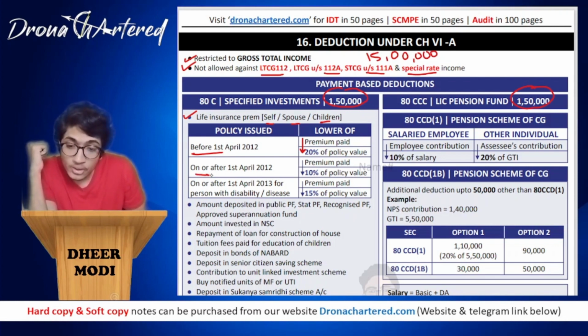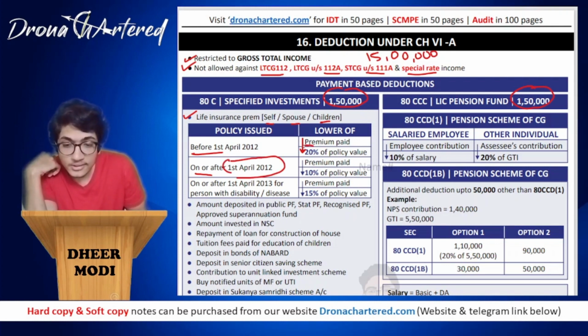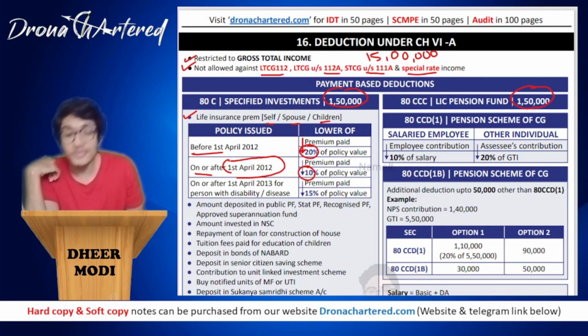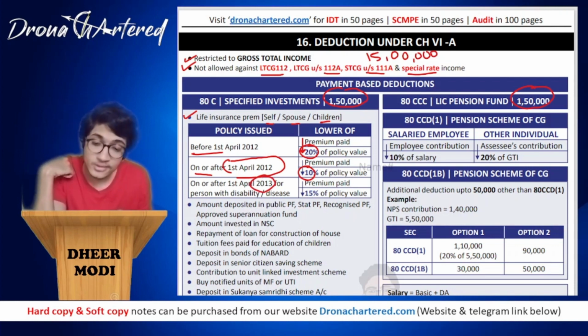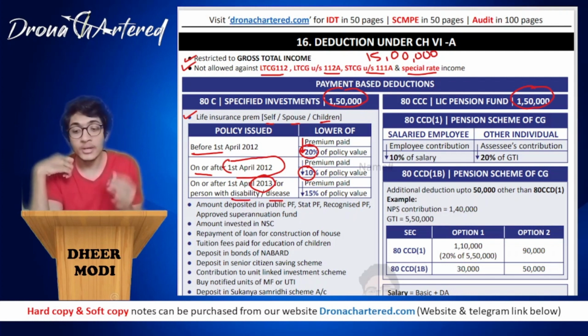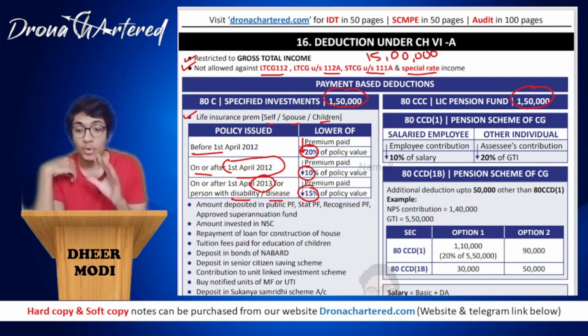If the policy was taken on or after 1st April 2012, so remember 1st April 2012, if it is before 1st April 2012, your percentage is 20%. However, if it is after 1st April 2012, your percentage becomes 10% of policy value. And last is if it is on or after 1st April 2013, remember over here the year is 2013, for a person with disability or disease, if the person is disabled or he has some disease, then in such a case it will be lower of premium paid or 15% of policy value. Okay, so this is your section with regards to your life insurance premium.